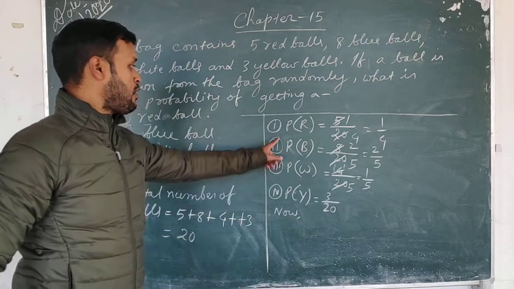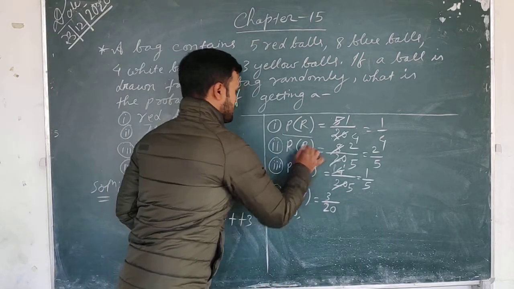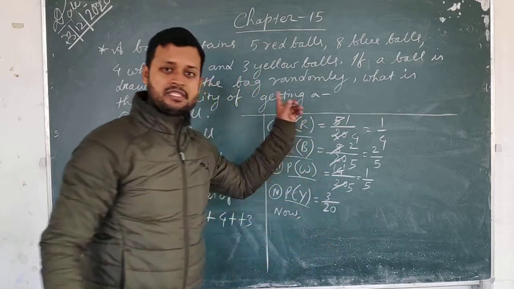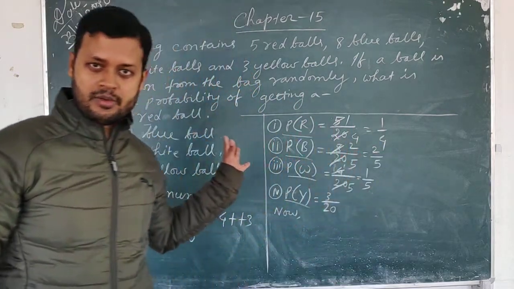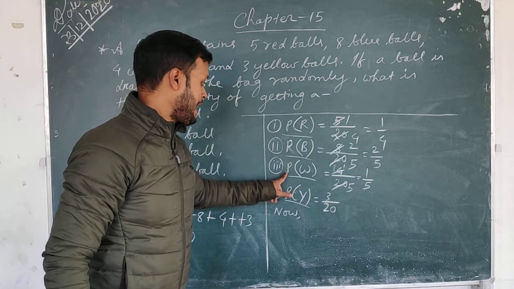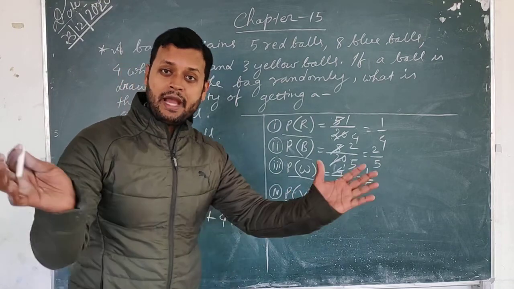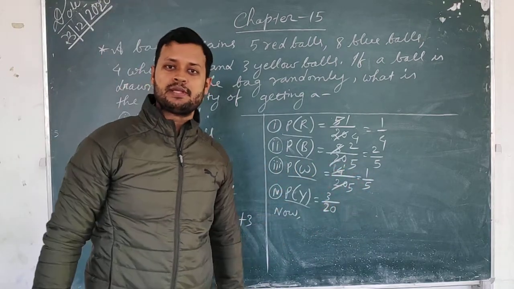Now you see, these are all called the elementary probabilities of this experiment. This is an experiment on probabilities, isn't it? These all are the elementary probabilities. So when you add all the elementary probabilities, you will always get equal to 1.